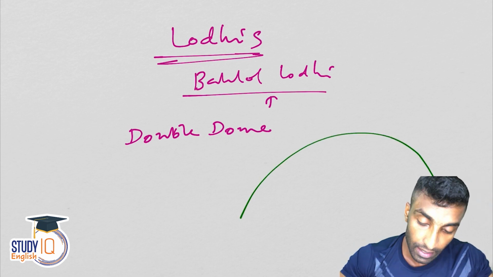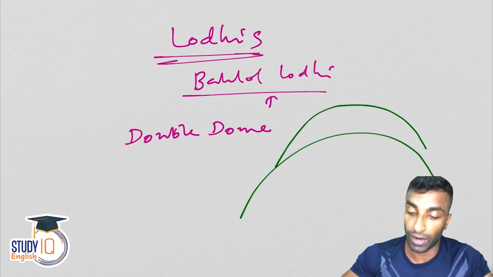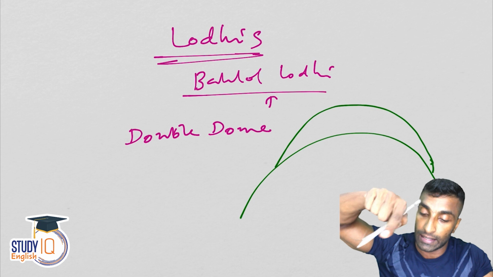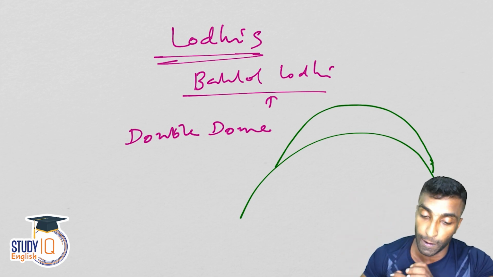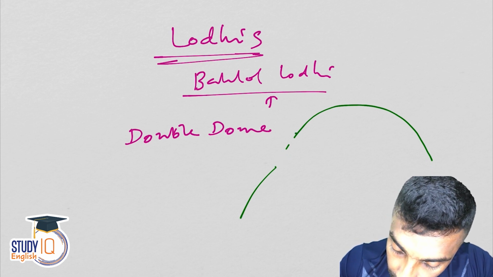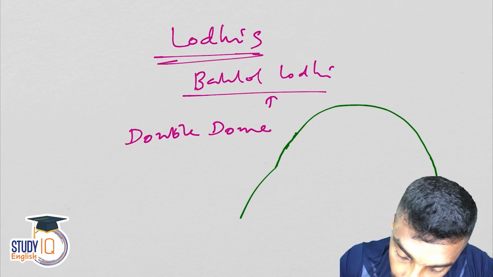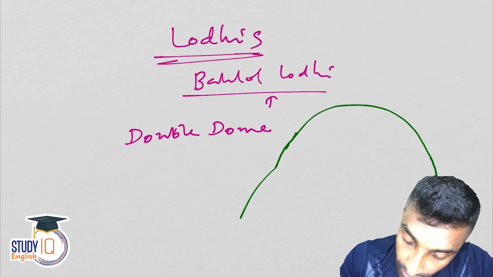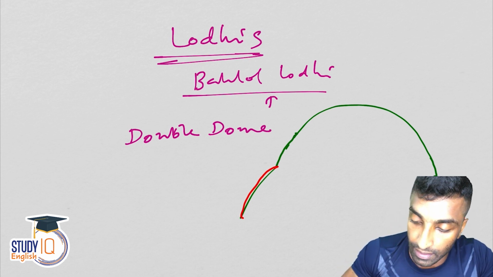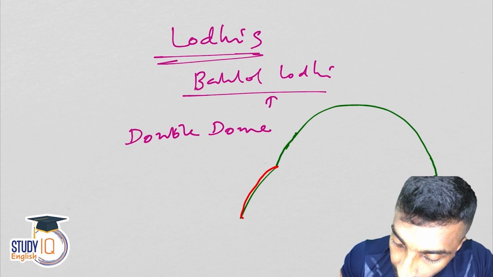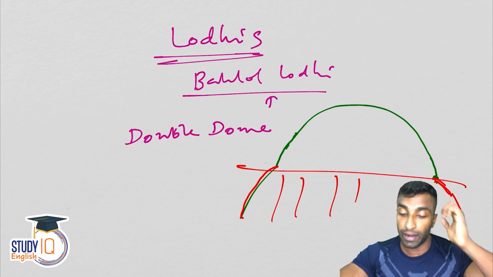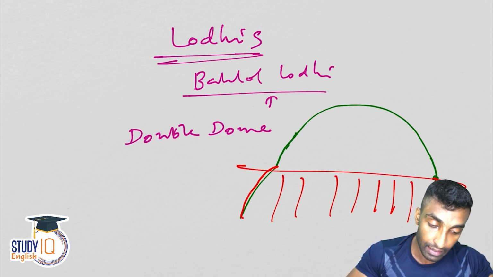Guys, it will look like this. So you will make a circumference here, like the bigger one, and on top of that another small circumference, right? So you can actually make 2 circles. Take it as 2 semicircles. And then if you see here, I'll just remove this. Okay, so what you get, can you see this? This is actually a larger circle, right? And then that green one is actually a smaller circle. Okay, so this is what you mean by double dome, and then there will be some lines like this.